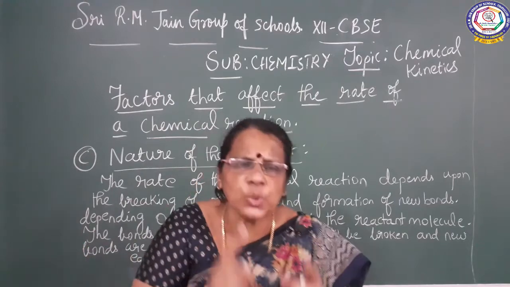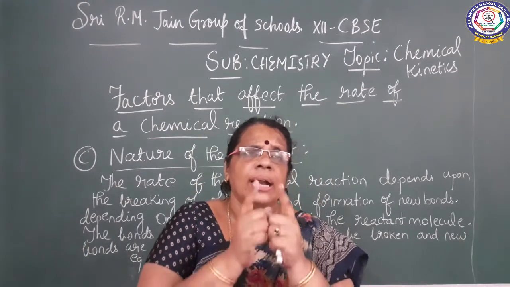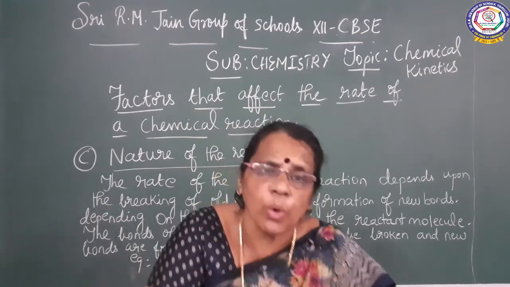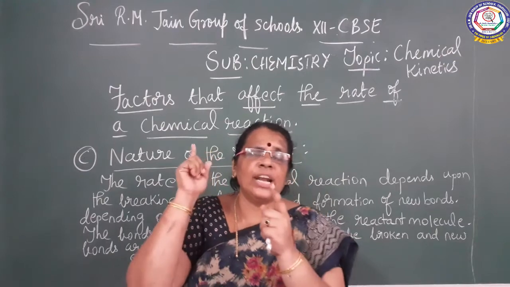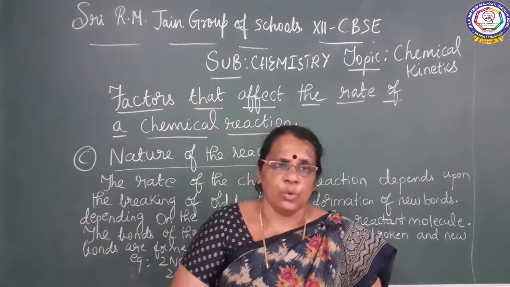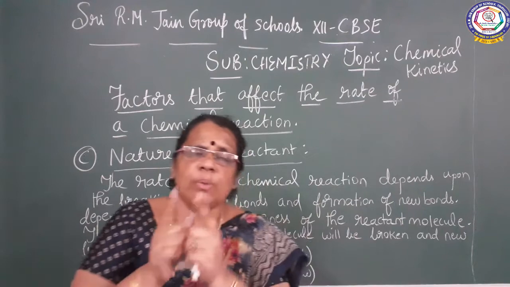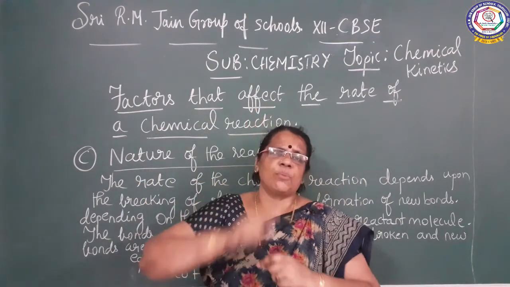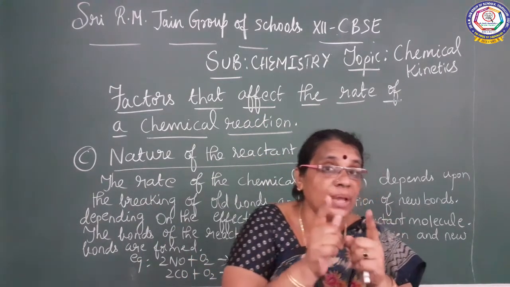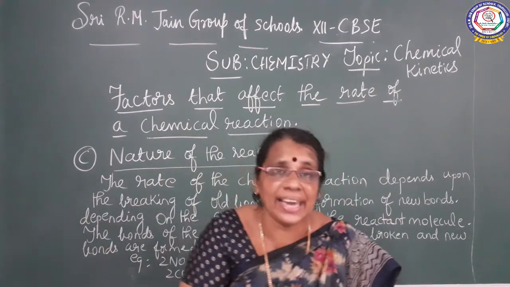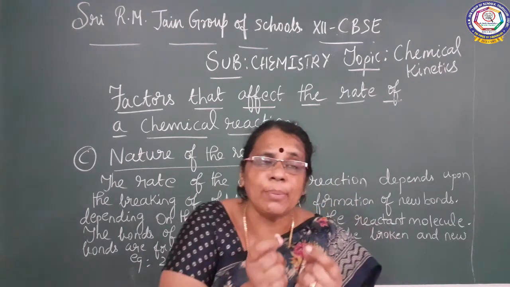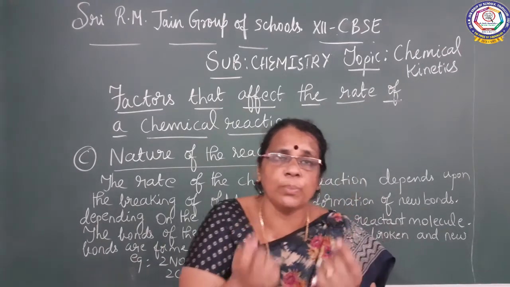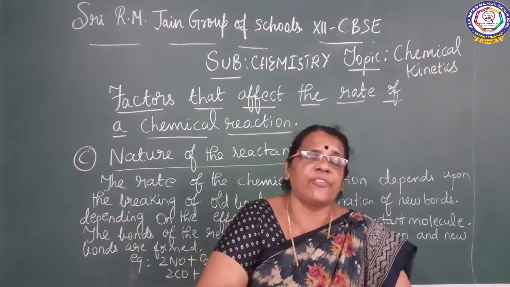So, here the rate of a chemical reaction depends upon the breaking of old bonds. The old bonds will be broken and it will lead to the formation of new bonds. Depending upon the effectiveness of the reactant molecule, if the reactant molecule is very effective, in such a case the bonds will be broken easily and it will be converted into a product, and new bonds are formed which lead to the product formation.